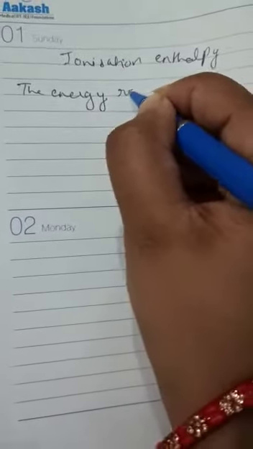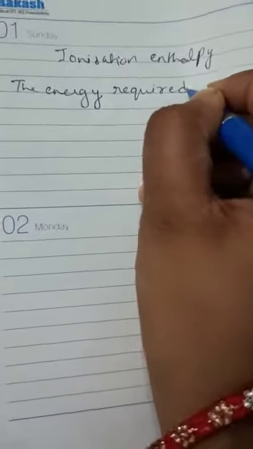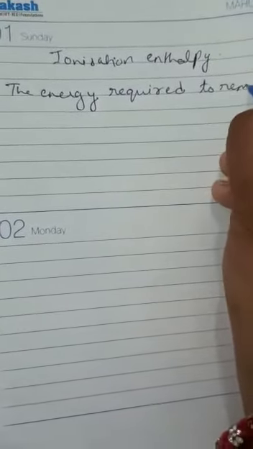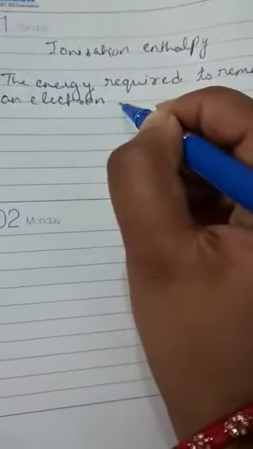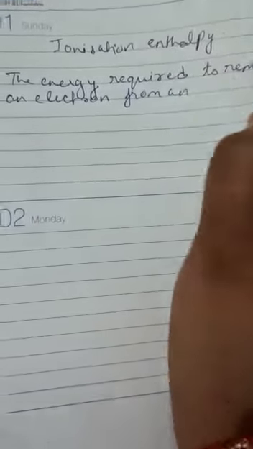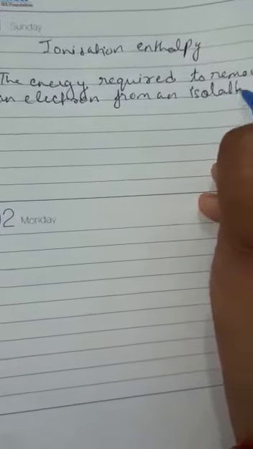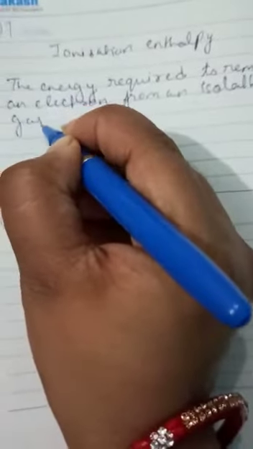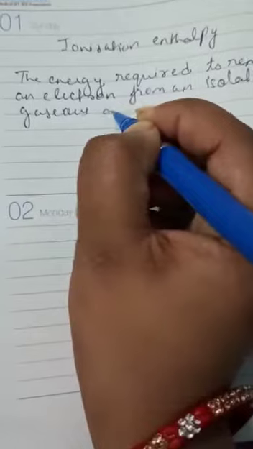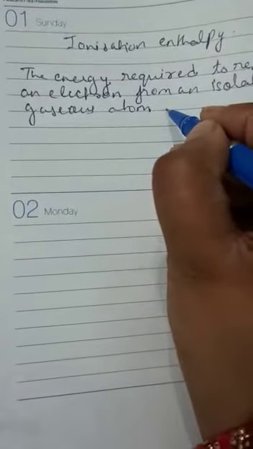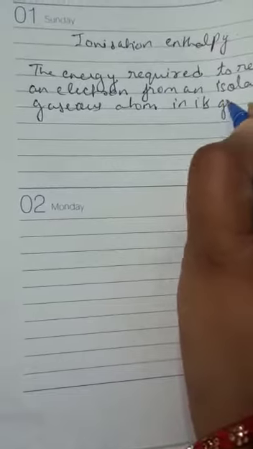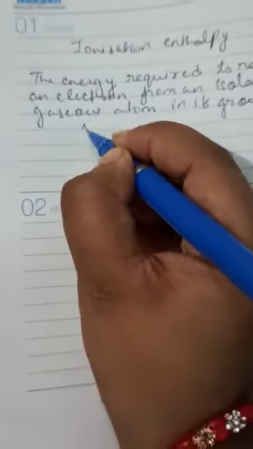Okay, so basically it is the energy required to remove an electron from an isolated gaseous atom in its ground state.